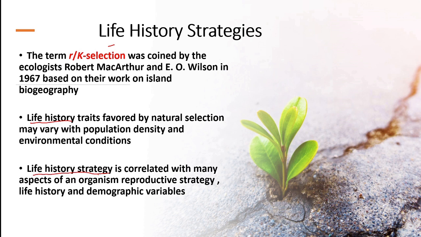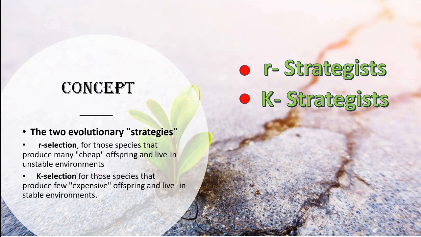Whatever energy is available should be properly allocated between survival, growth and reproduction, and thus the trade-offs are inevitable.